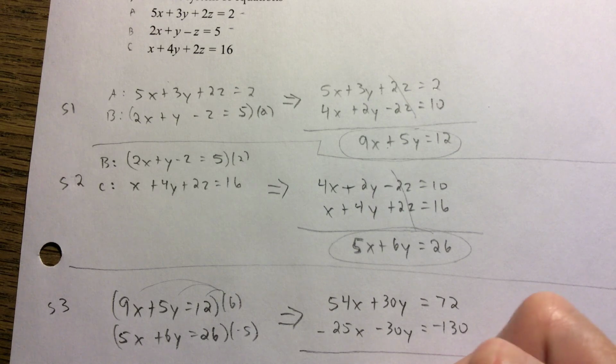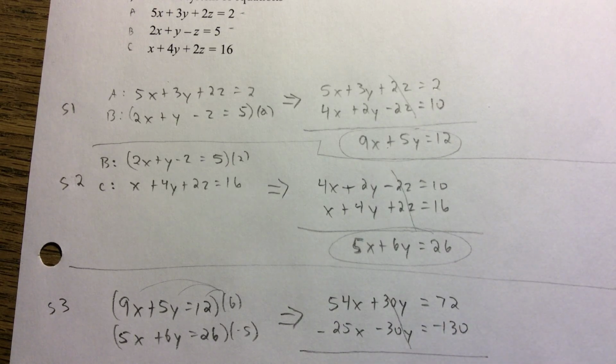So this gives me 29x. Those cancel out. Equals negative 58. Look how handy that is, because those are divisible. X equals negative 2.